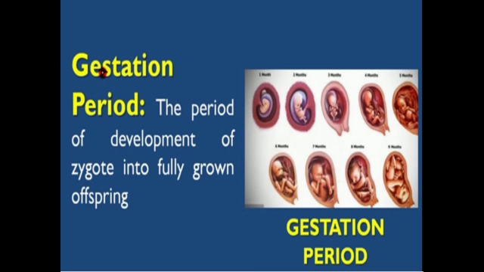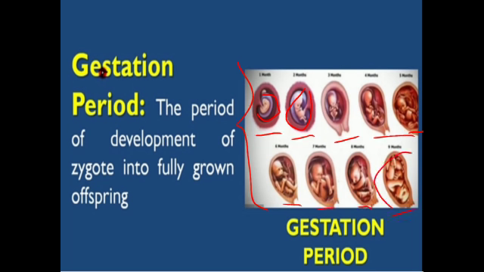The gestation period is the period of development of the zygote into a fully grown offspring. As you can see here, this whole process is the gestation period. This is the first month, where the zygote is the first cell. Then in the second month it develops a little more. Then the third month, fourth, fifth, sixth, this way till the 7th, 8th and 9th months.